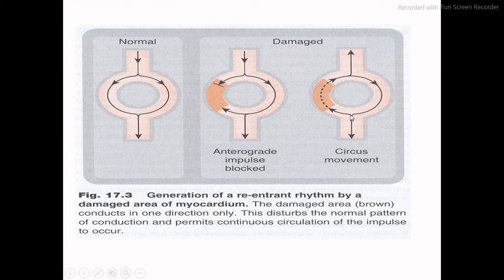This type of circulation pattern is considered the re-entrant rhythm. So this is a re-entrant rhythm in the area of myocardium, and it disturbs the normal pattern of conduction and permits the continuous circulation of impulse to occur.